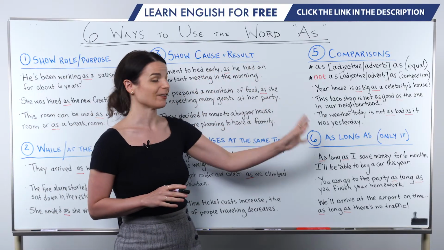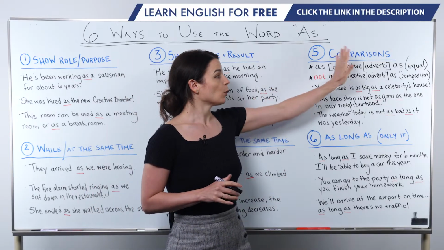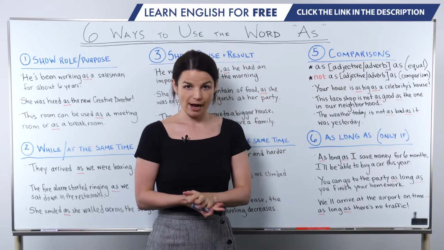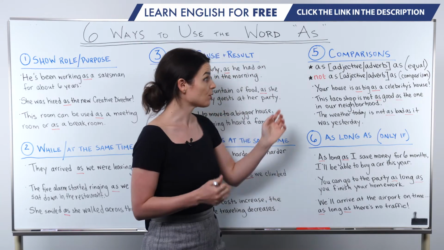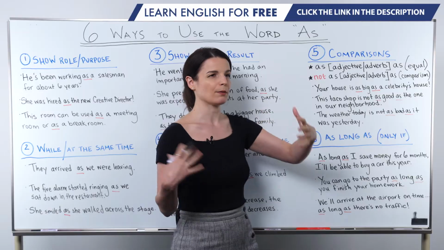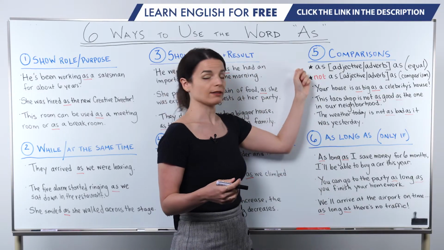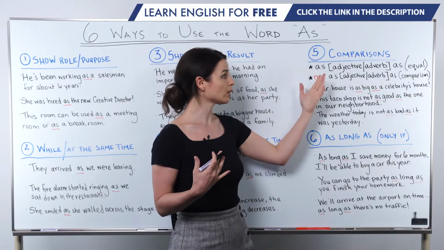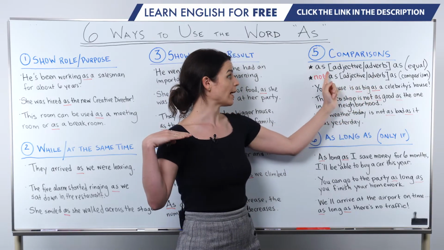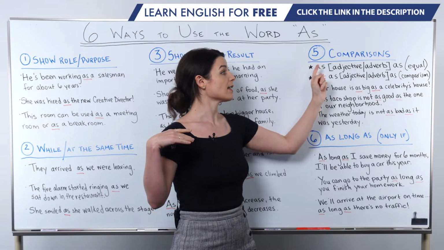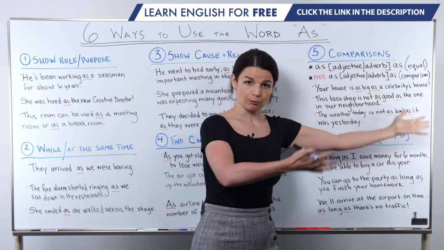The last 2 points are some basic grammar review points. So number 5, we use "as" for comparison. This is a very basic English grammar point, but let's review it very quickly because sometimes people, I think, forget parts of these sentences. So we use "as" in a couple of different patterns. We use "as" to express that two things are equal with this pattern: noun A is as adjective, or sometimes adverb, as noun B, right?